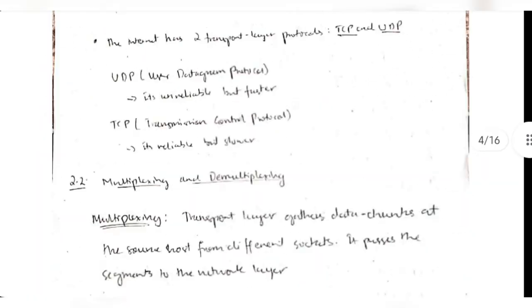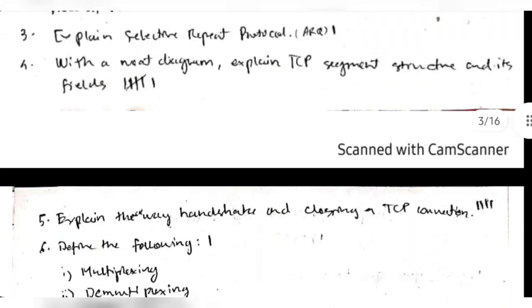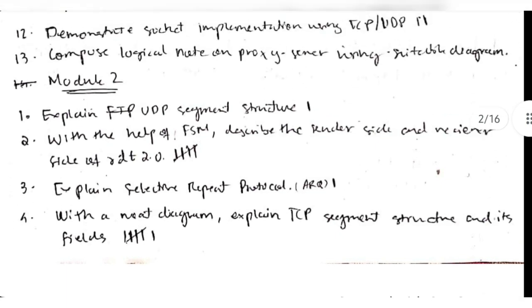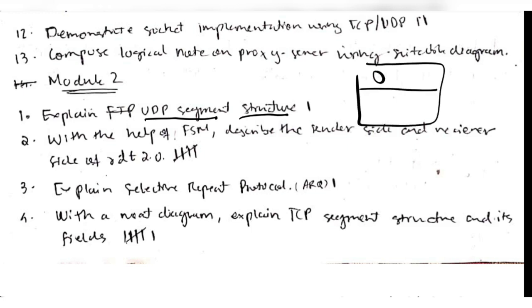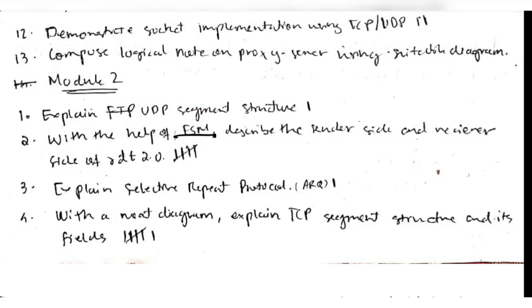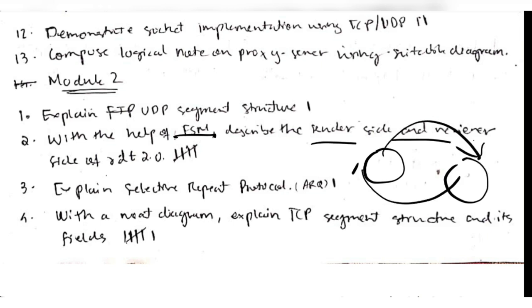Let's go through the previous questions. Most of the topics are already discussed. Let's go through each one by one. The important ones are the UDP segment structure. Here we have the source and the destination's sender address, and here we have the checksum, and here we have the message. Make that diagram and explain it. The next one is the FSM diagram of sender and receiver, which is the graph which we had drawn, and the functions of each of the sender and the receiver, that we have to draw. It's a very important one.